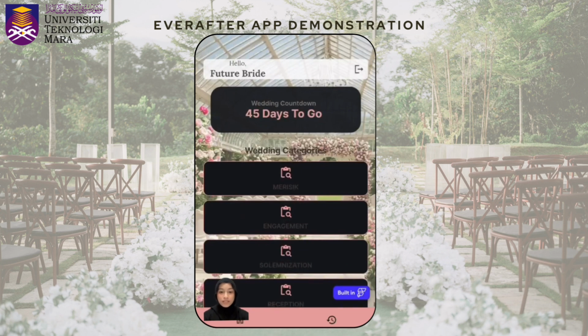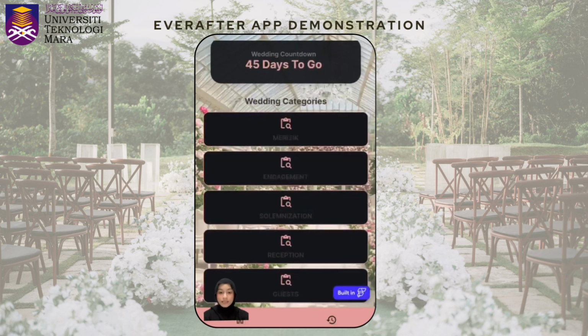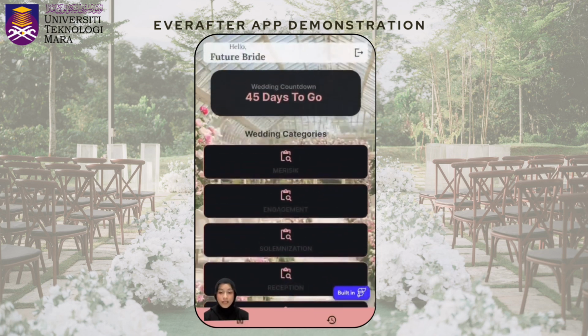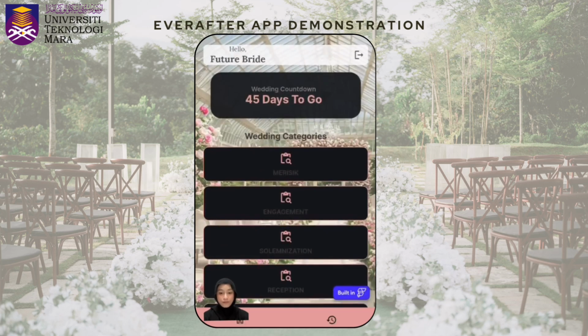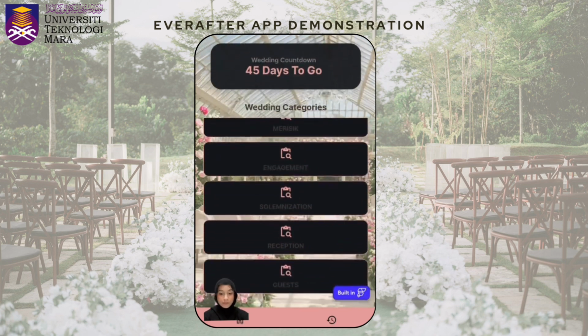On the dashboard, users can see a greeting message and a logout button at the top of the screen. Below that, there is a wedding countdown card which displays the remaining days before their wedding day. This feature helps users stay aware of how much time is left for preparation. Users will also see several wedding categories including marriage, engagement, solemnization, reception, and guests.